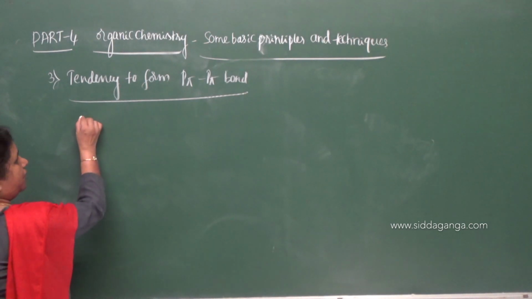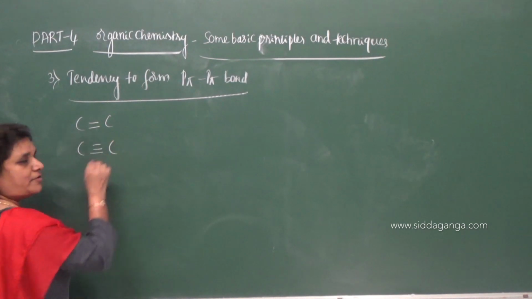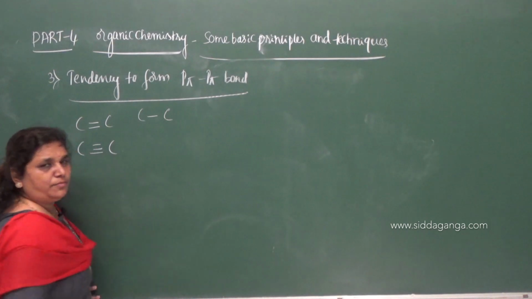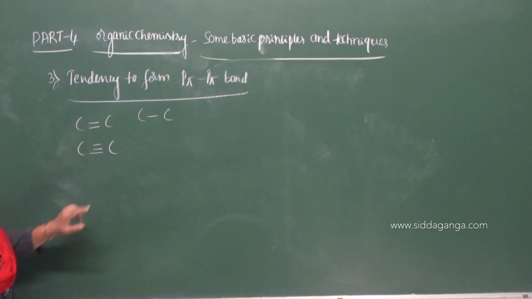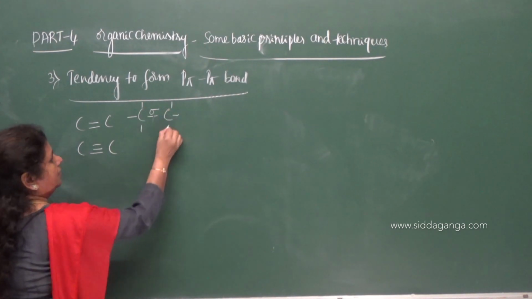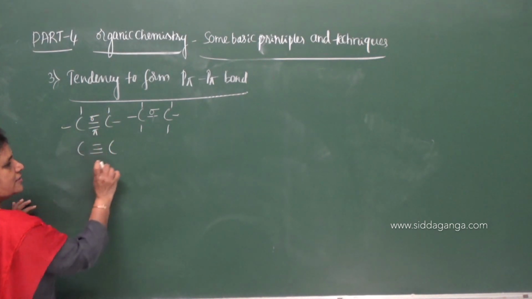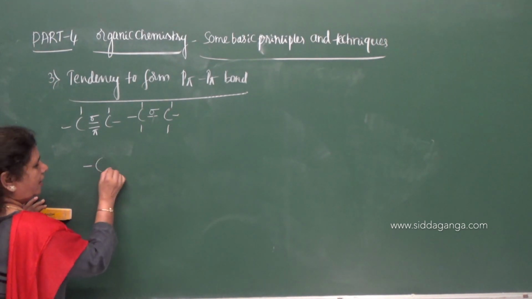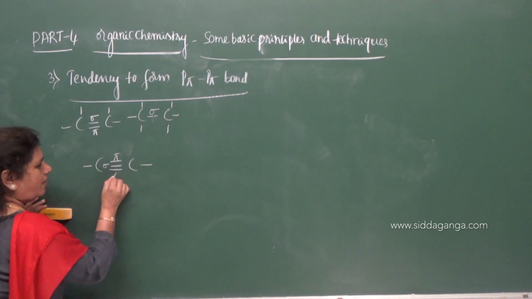So this carbon forms a double bond and a triple bond with other carbon atoms. Along with the formation of a single bond, which is a sigma bond, it also forms double and triple bonds with other carbon atoms. When it forms 2 bonds, one is sigma and another is pi, and if it forms a triple bond, then of the 3 bonds, one is sigma and 2 are pi bonds.